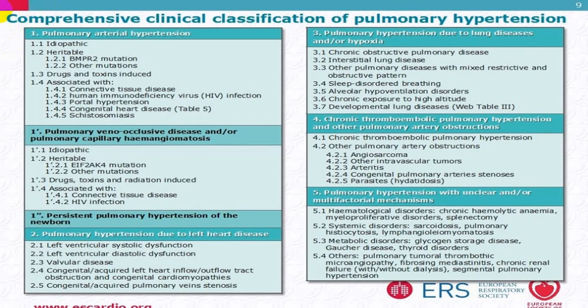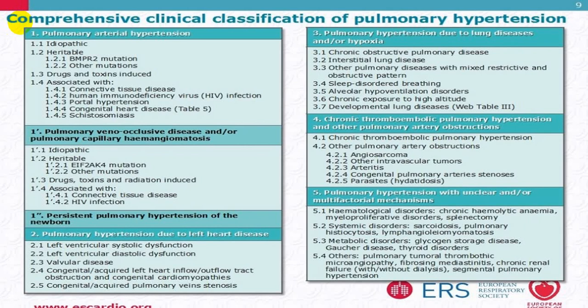So this is classical pulmonary arterial hypertension, and in that 1.3 and 1.4 will belong to secondary groups, because it is secondary due to some disease.